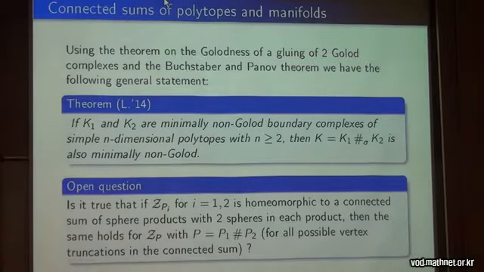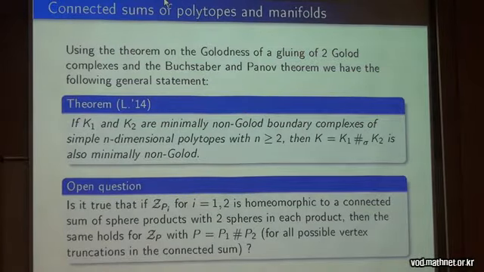And for me, a very interesting open question, generalizing the result of Gitler, López de Medrano, and the Chinese mathematicians, is this: if Zp1 and Zp2 are diffeomorphic to connected sums of sphere products, different connected sums of course, is it true that the connected sum of polytopes gives us the connected sum of manifolds? So also a connected sum of sphere products with 2 spheres in each product. This is maybe non-trivial but interesting as a conjecture, of course.